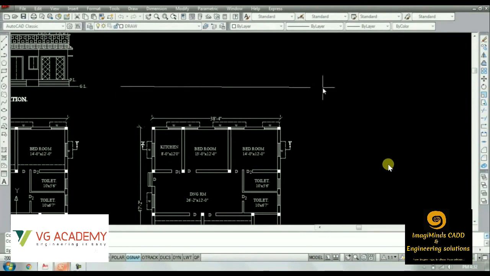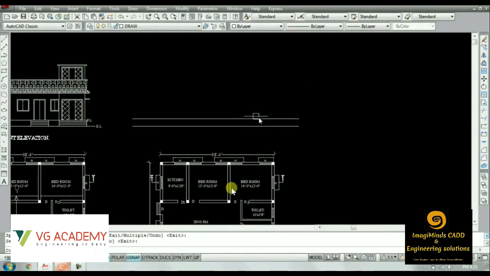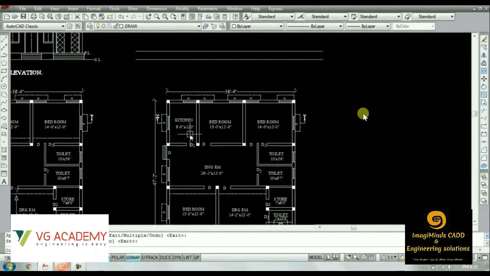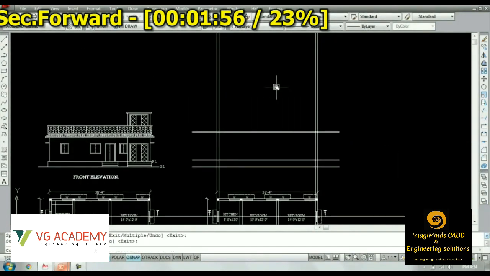Now we'll be seeing how to draw sectional elevations. Suppose we take a section line along this line XY. Then we have to take the reference lines, like where the windows are, where the doors are, and from which portion the wall is getting cut. This type of reference line we'll have to take. Then we have to create the ground level and plinth level, a similar process to what was shown in elevation.